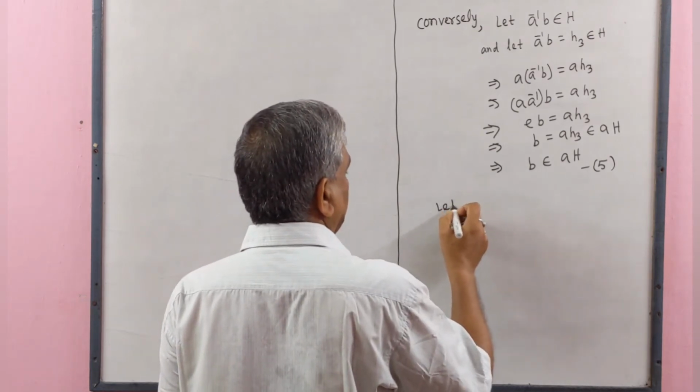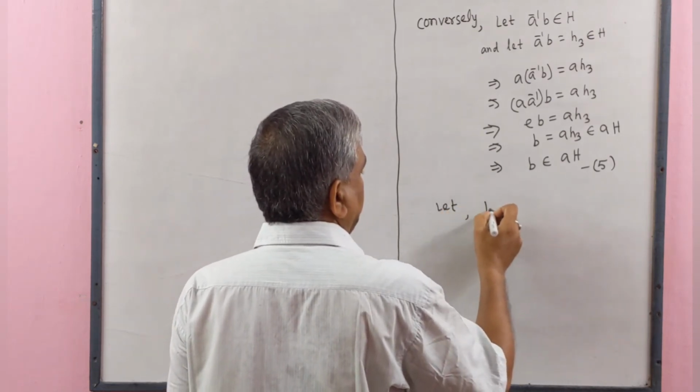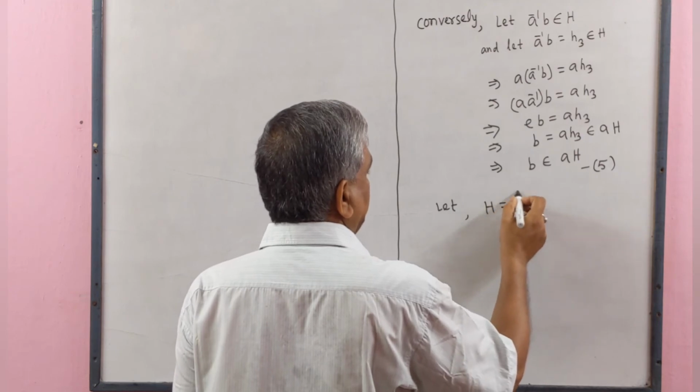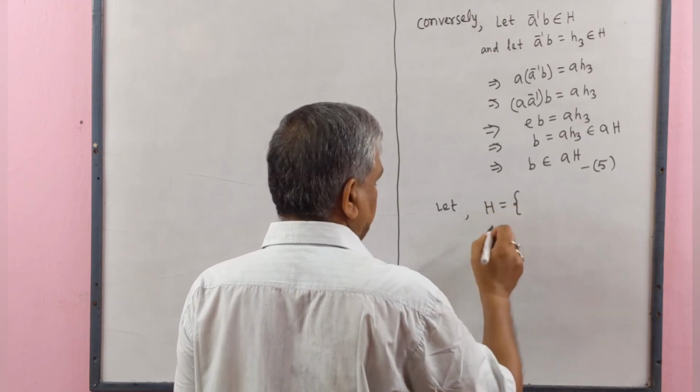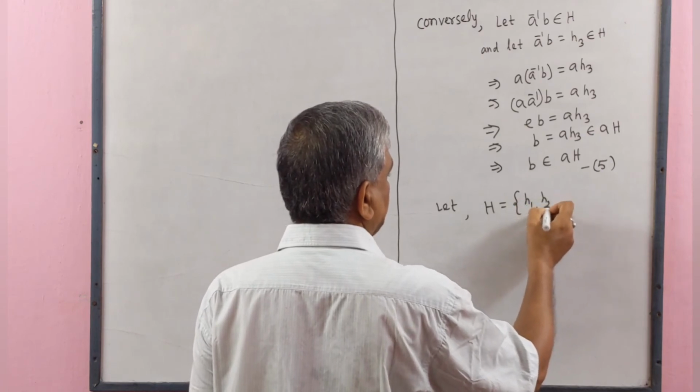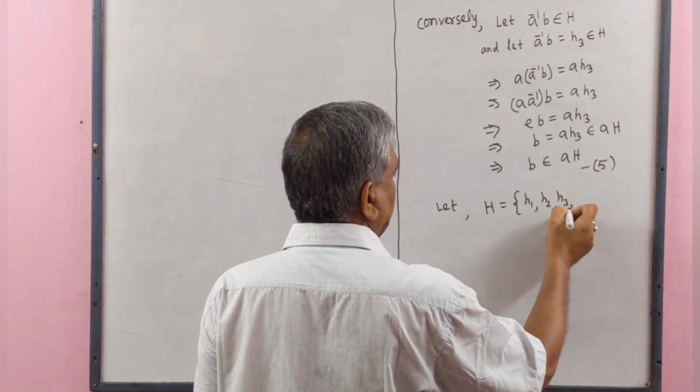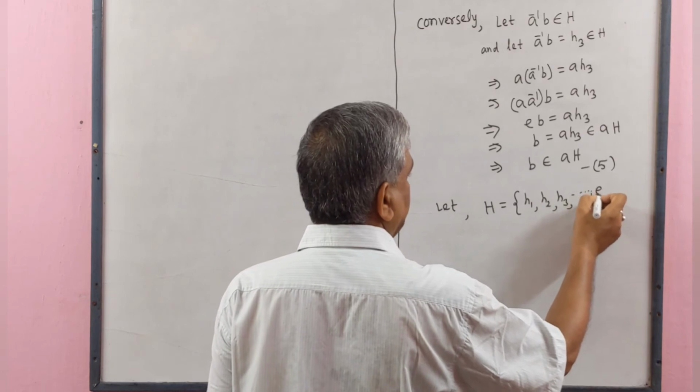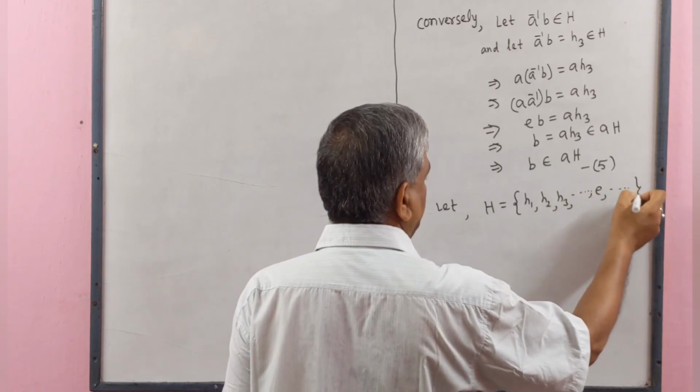Let H equal to a set, meaning a subgroup, containing elements h1, h2, h3, and so on, identity element and so on.